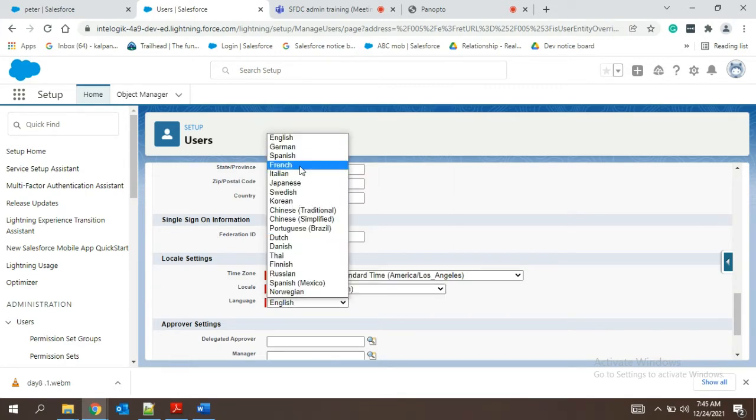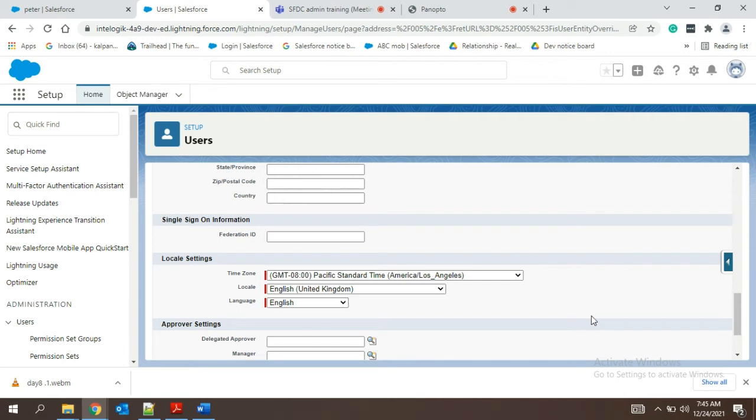And language. These are the languages which are supported by Salesforce. You can select any one among these. Now we don't know any other languages, so we'll go with English. Okay.